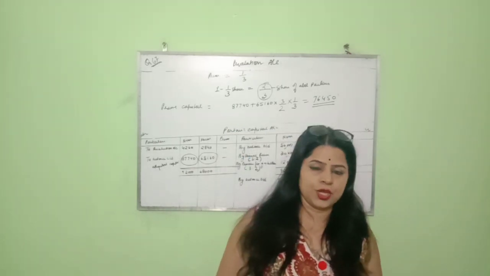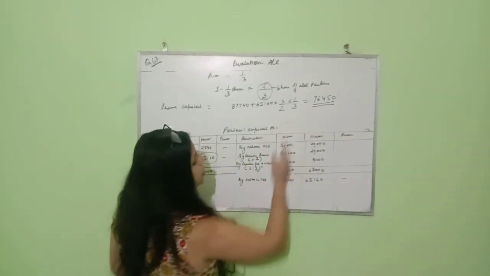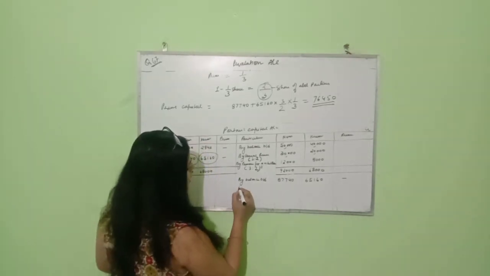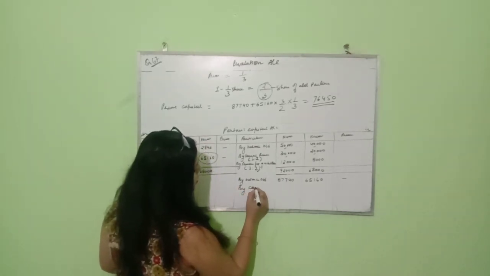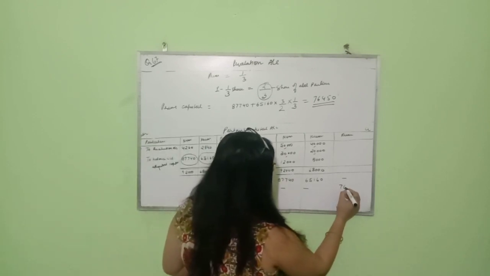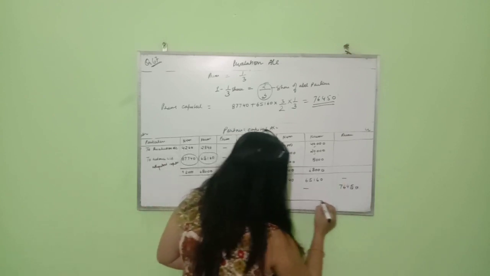So let's show in the second half part the capital brought by the new partner in cash. When a new partner brings any capital, we write by cash, and this partner is bringing 76,450.